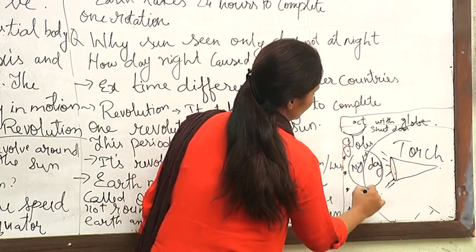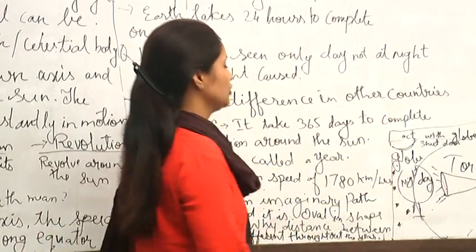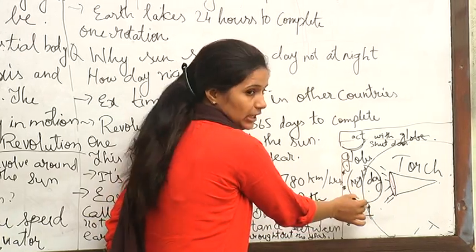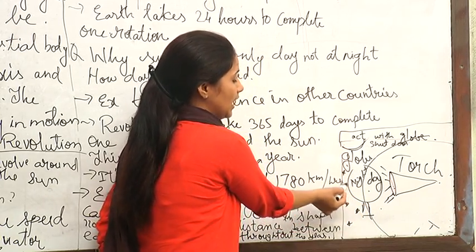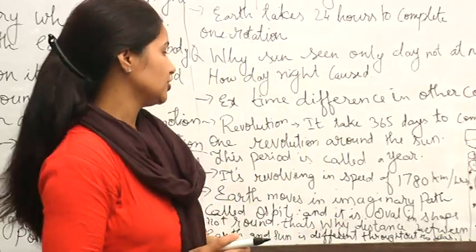Yes, this is the shape of the globe because it looks like the earth. It is a model of the earth. So what happened, the torchlight will fall here. So it will remain as day because of the light reaching over there, and the remaining part will be night. So students, I request you to do this activity at your home.